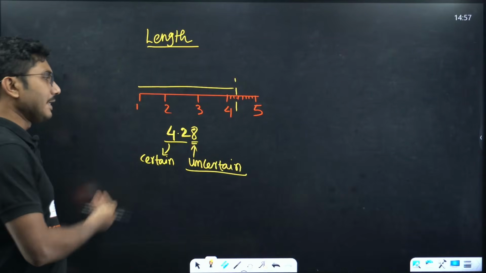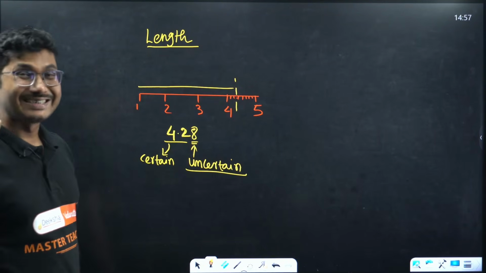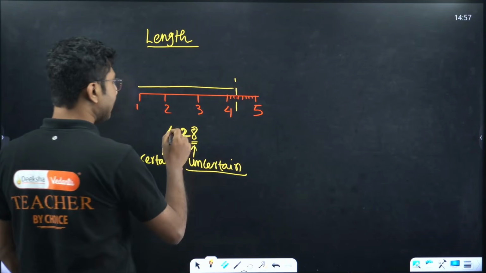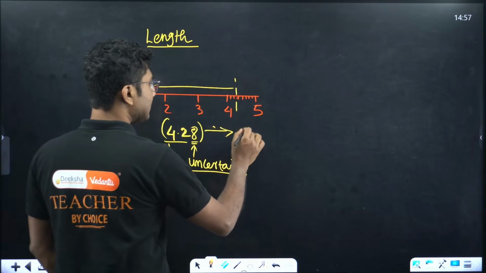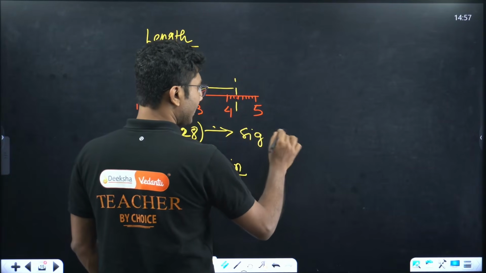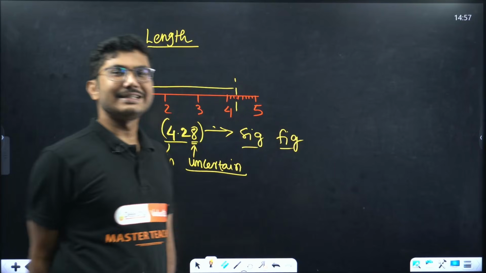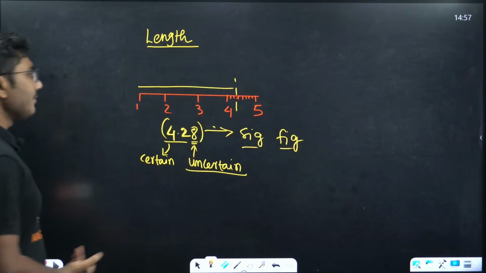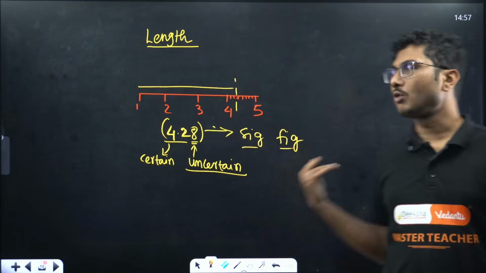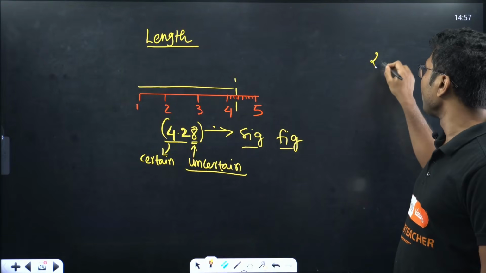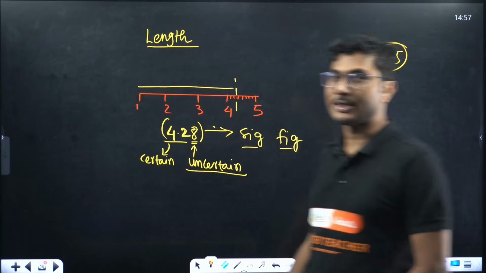Certainty and uncertainty together give you a significant digit. So all these 3 digits together are called significant figures. We call it sig fig. Significant figures basically come from measurement. If I just say a number, say 2.25, it has no significant figures because it is not a measurement.